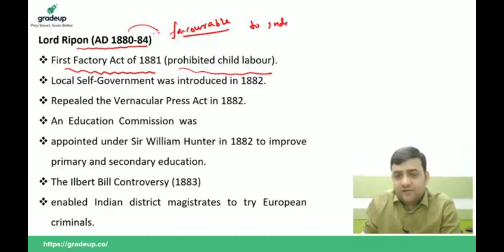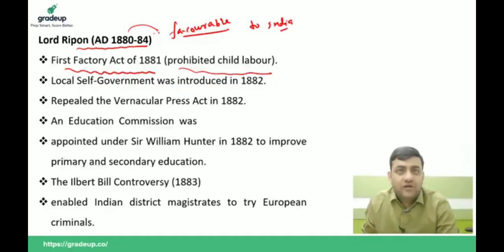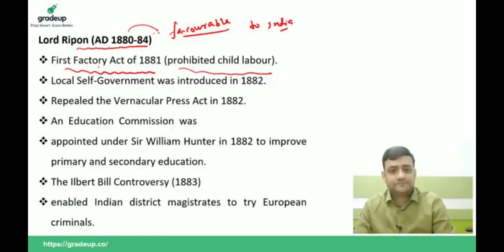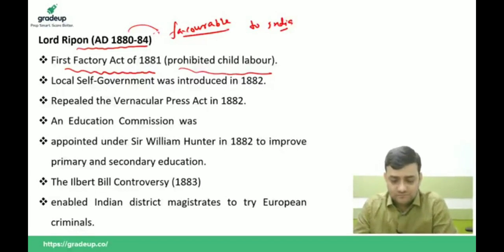He is also known as the father of local self-government in India. The Panchayati Raj system was also started by this man. So don't forget this name, this man, he is very much famous. Lord Ripon.